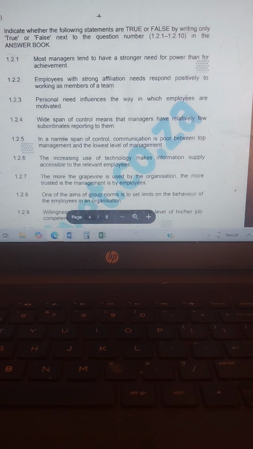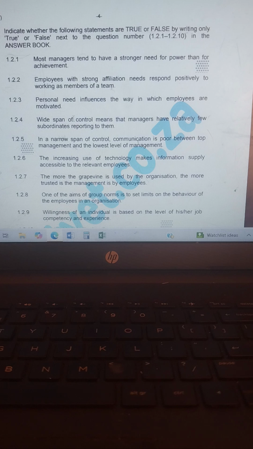Then we go to 1.2, true or false. Remember, we are only writing the answer next to the question number. You're only going to write true or false. Number 1, most managers tend to have a stronger need for power than for achievement. That is true. Number 2, employees with strong affiliation needs respond positively to working as members of a team. That is true. Personal need influences the way in which employees are motivated. That is true.